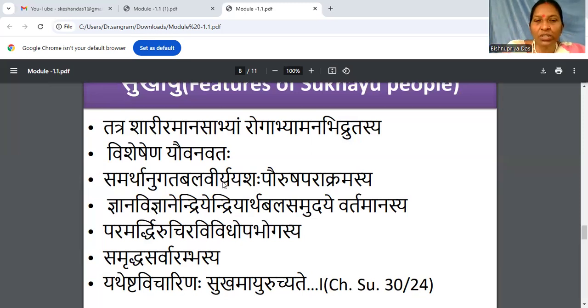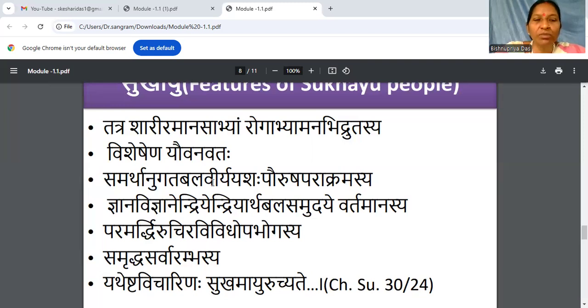So that person's own aura, built on previous works, the history of that person, makes a place in society. That comes under Paurusa and Parakrama. How far the reputation has spread, or how far the vigor is maintained by that person in every responsibility, that comes under Paurusa and Parakrama.